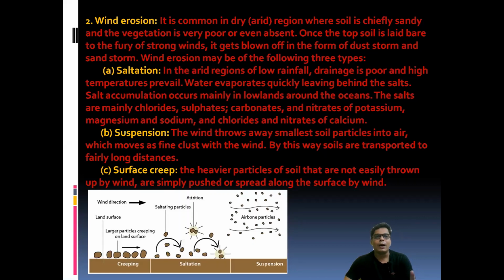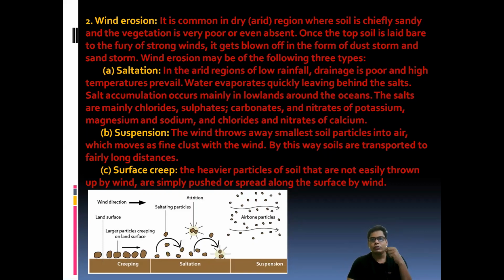Then come to wind erosion. Wind also plays a vital role in the erosion of soil. It commonly occurs in dry areas, because in a dry area the wind can move from one area to another without any obstacle, and vegetation cover is very little in that area, so the wind can move with force.